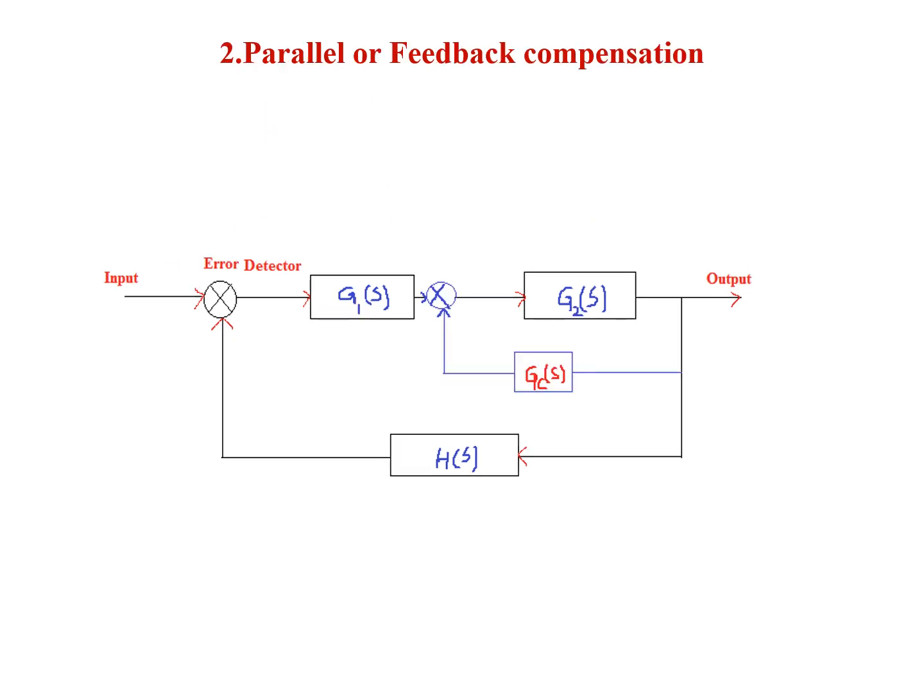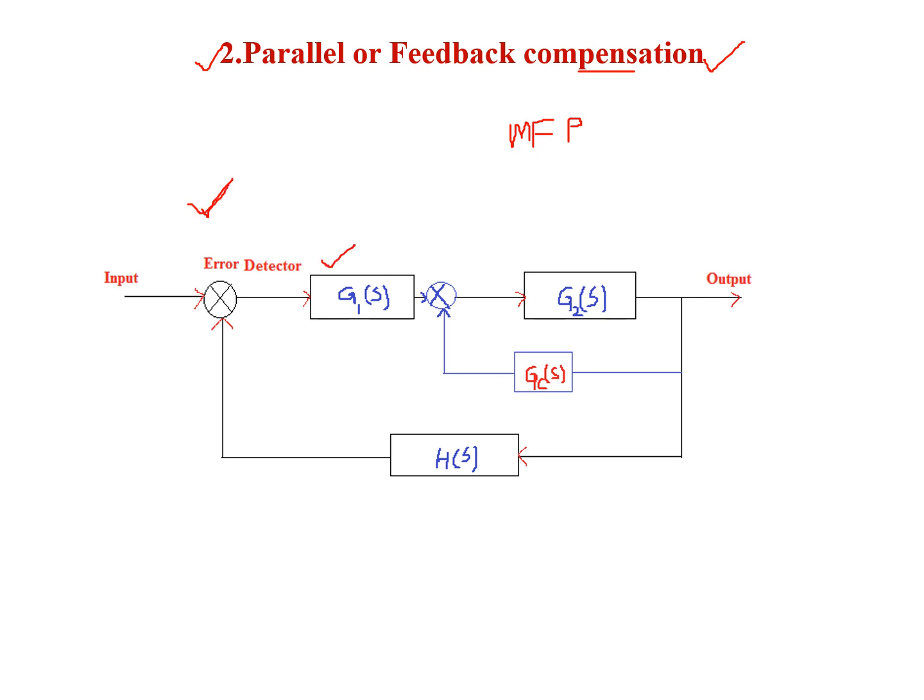Coming to the second type of compensation, that is feedback or parallel compensation. The compensation in which the compensator is connected in the minor feedback path is called parallel or feedback compensation. This is the block diagram of parallel compensation.